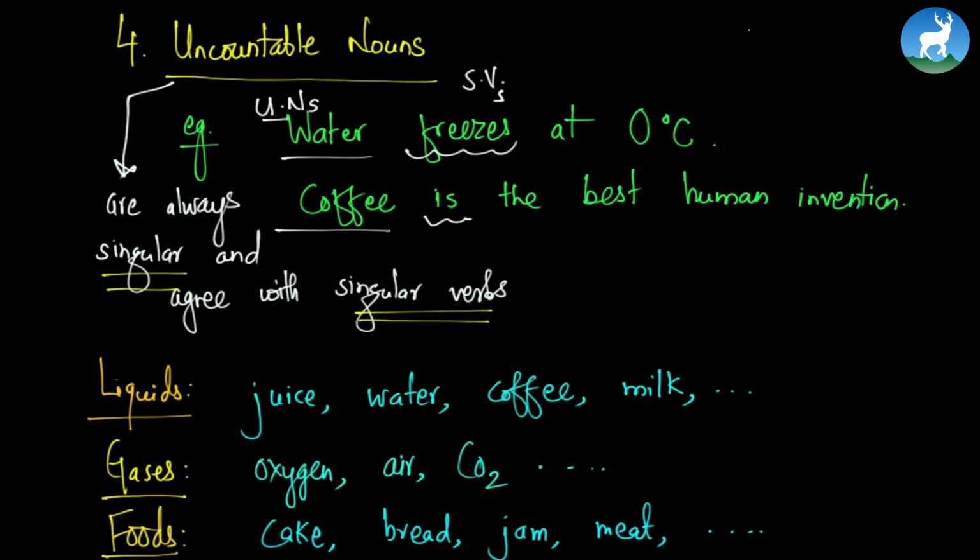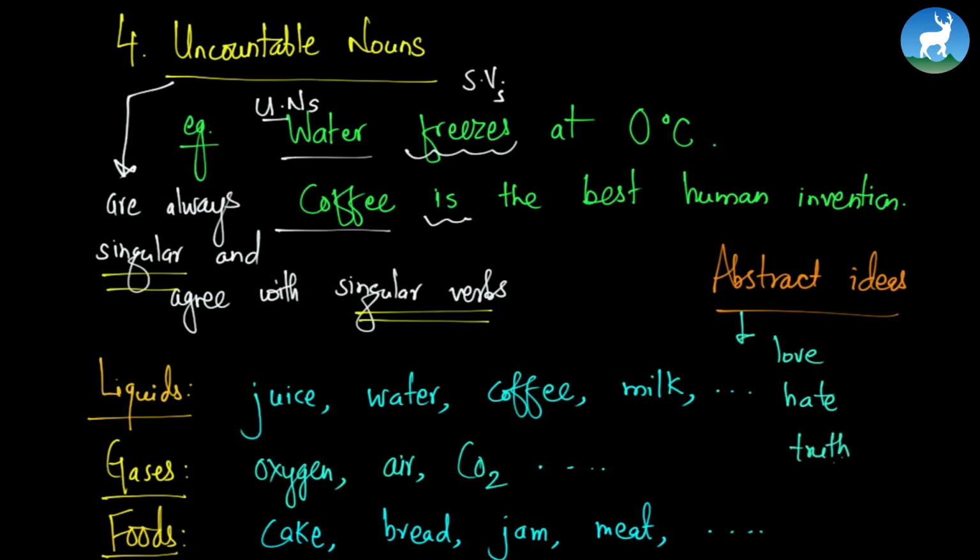Even abstract ideas are uncountable. Abstract ideas, not concrete ideas, but rather abstract ideas, like love, hate, truth, honesty. So these abstract ideas are uncountable nouns. So love is a beautiful thing, not love are a beautiful thing. Hatred is bad. Honesty is the best policy. Truth should be spoken. Very good.